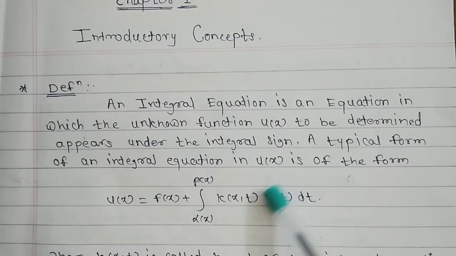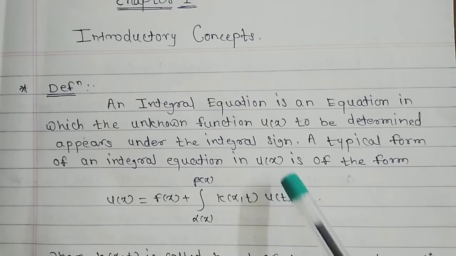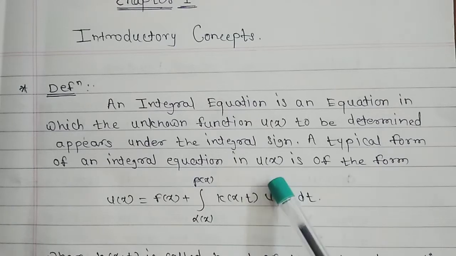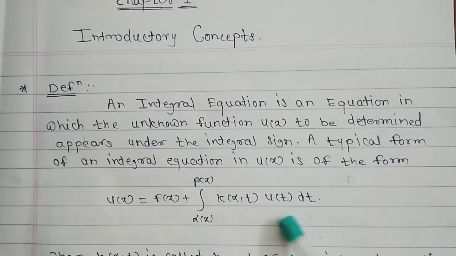And look at here, this u of x, here there is a function u of t. It does not matter whether the function is of x or of t. Here the unknown function u of x appears under the integral sign.